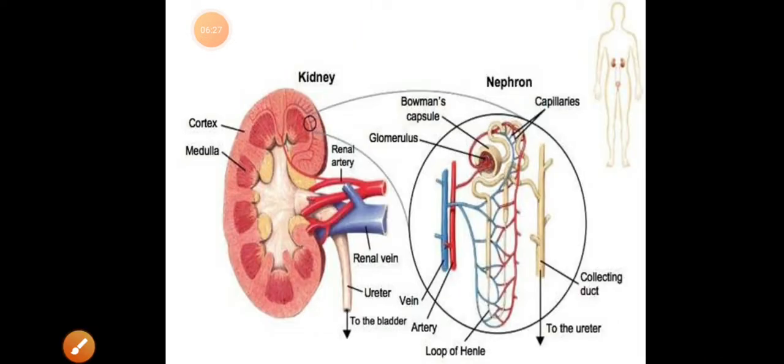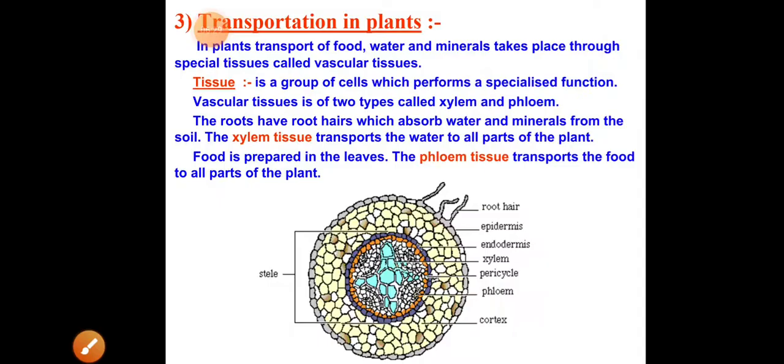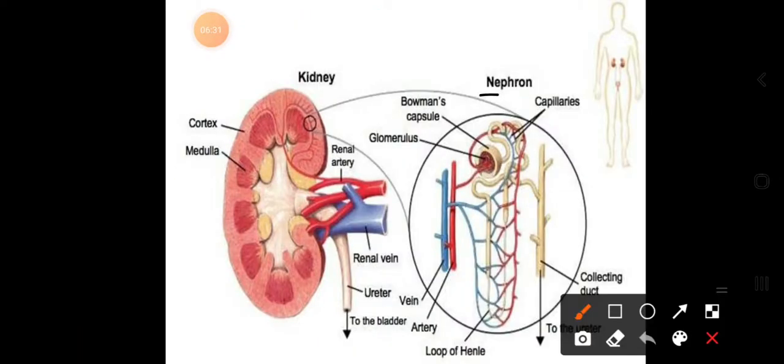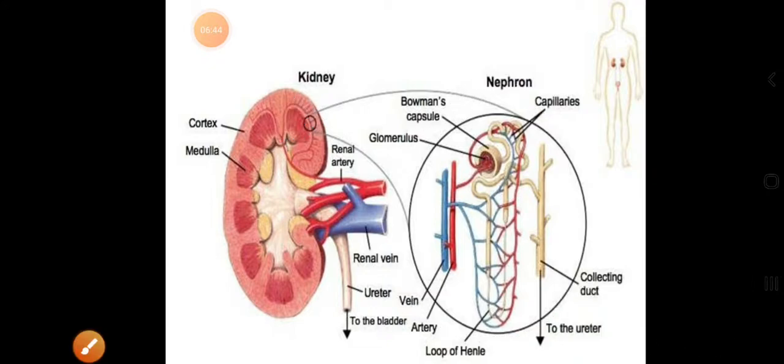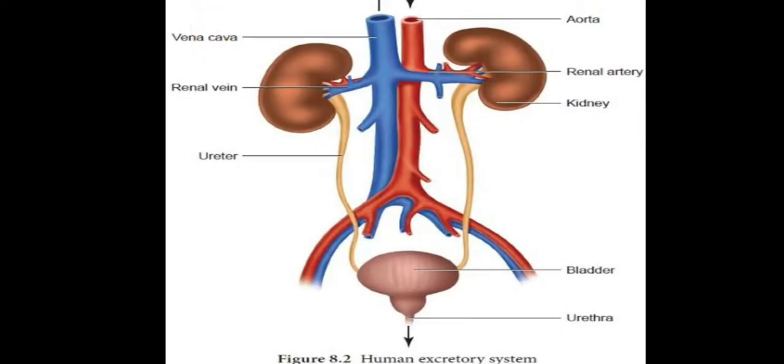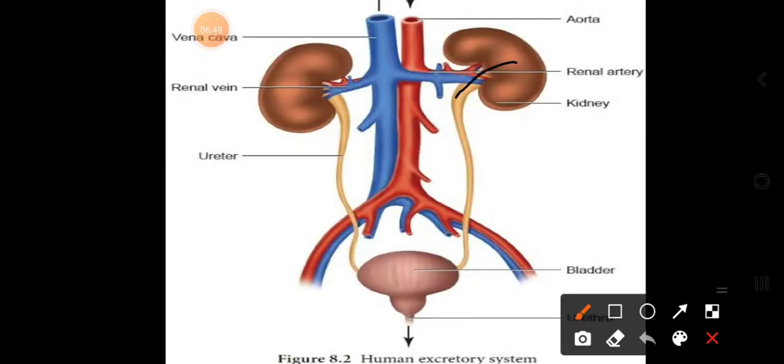Here you can see the nephron, which is filtering the nitrogenous waste from the kidneys. After filtering, they send that waste in the form of urine through small tube-like structures called ureters.